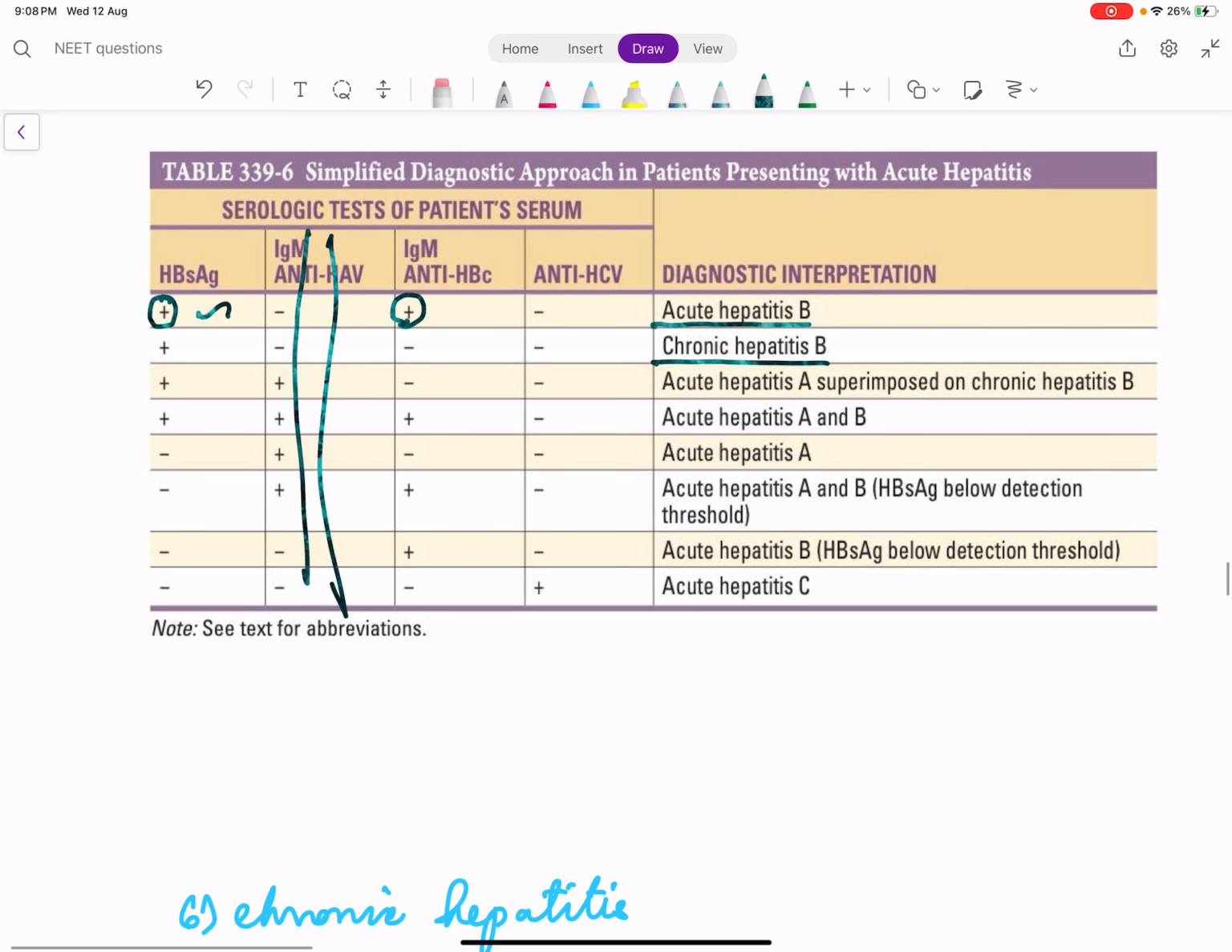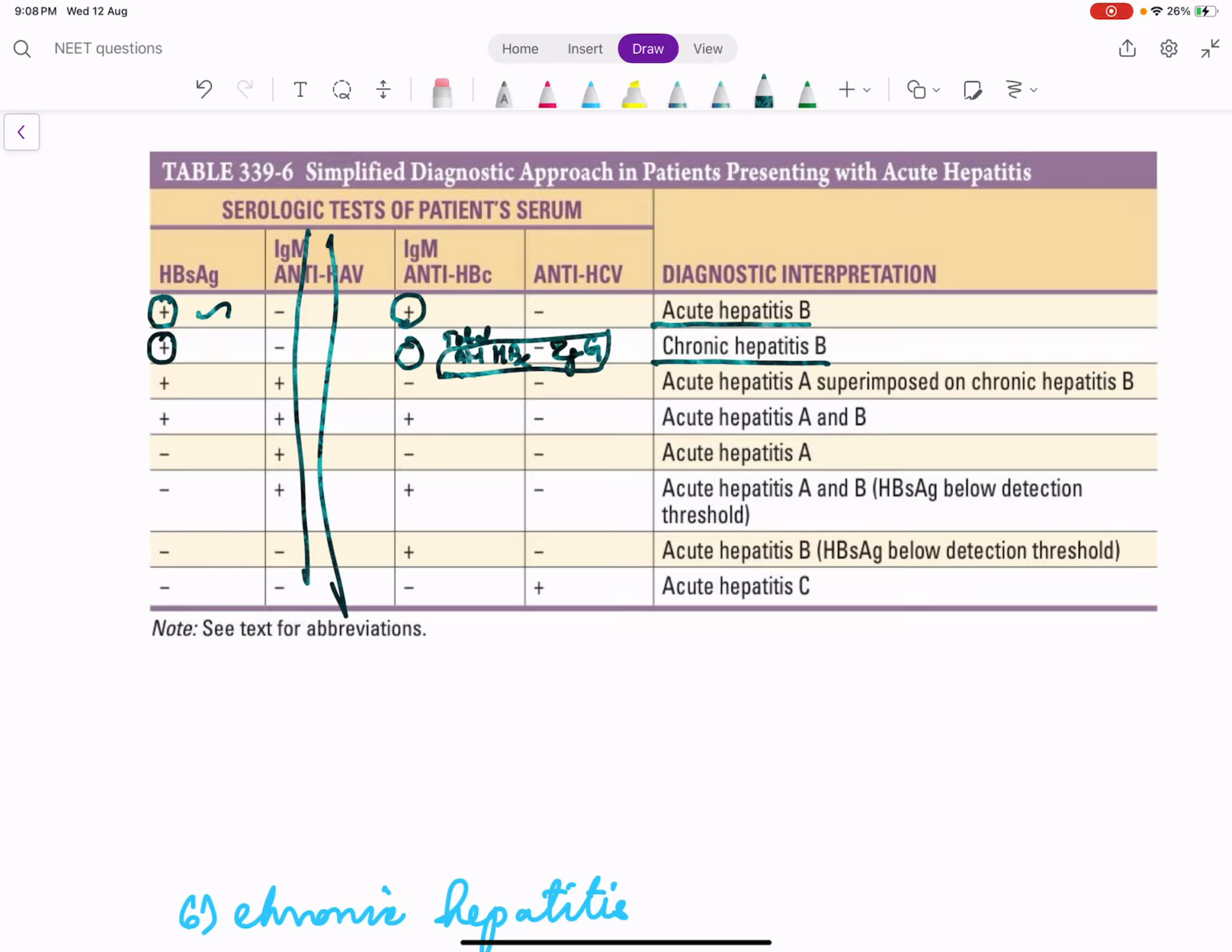What happens in chronic hepatitis B? HBsAg will be positive, anti-HBc IgM will be negative, but the total anti-HBc immunoglobulins will be high, or anti-HBc IgG will be high.